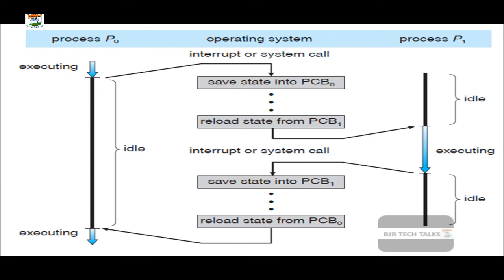Again, it has to reload the process control block of P0. Once the reloading has been done successfully, process P0 continues its execution. Before that, there is saving the state of PCB1 and reloading the state of PCB0. In this case, the process P1 will be in the idle state, and at the same time P0 will also be in the idle state.